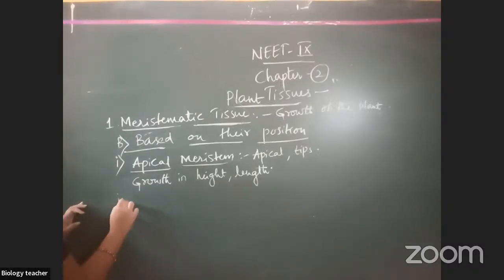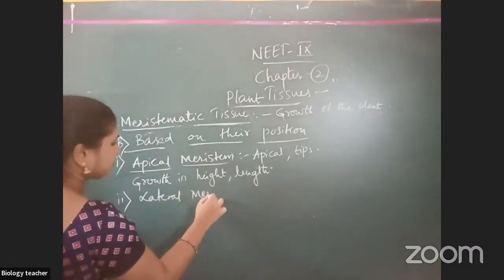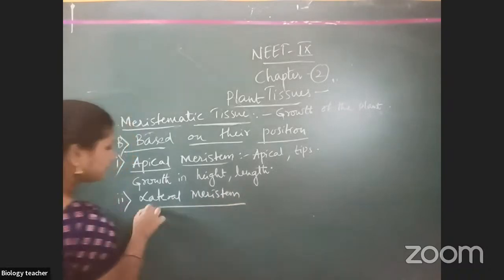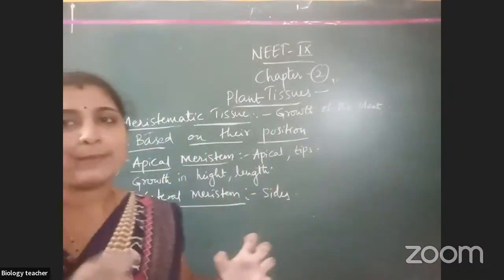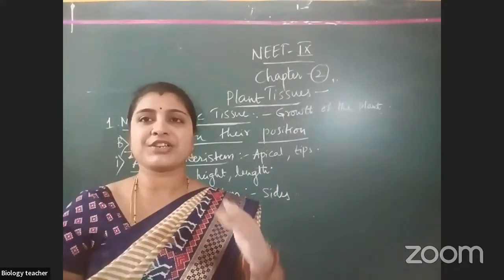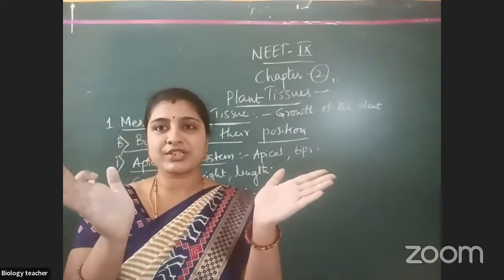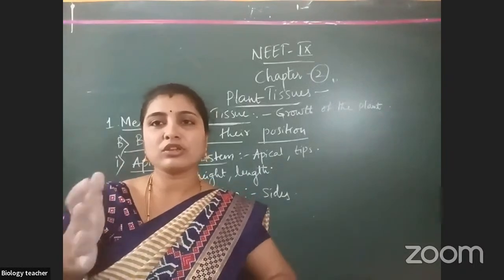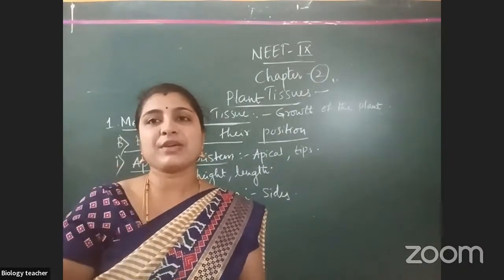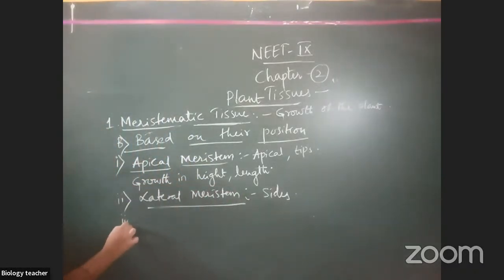Next, lateral meristems. Lateral is nothing but sides. If you take a plant, you will observe growth in all directions. One is in the height, and one you will see in the sides, branches. Isn't it? If you see the growth in the sides, that meristem is known as lateral meristem. So, sides. Next one, intercalary meristem.